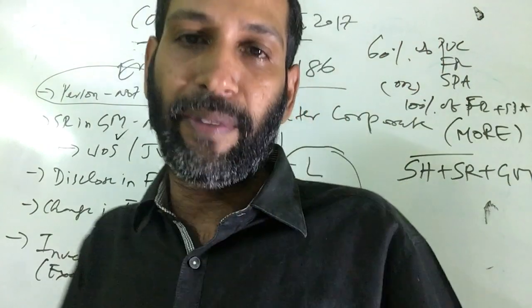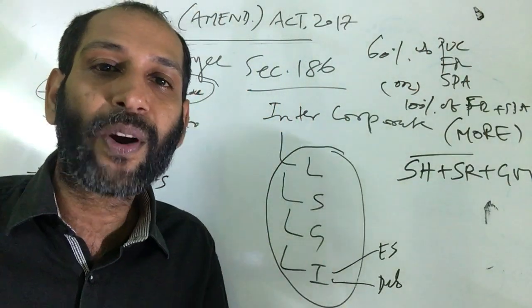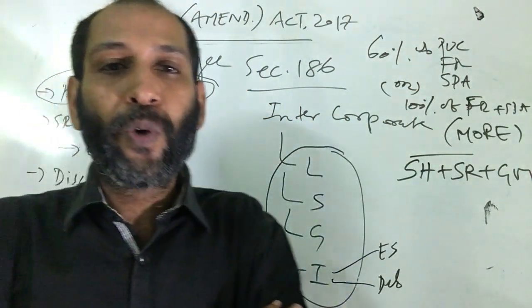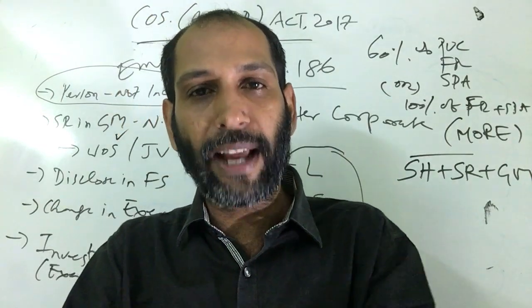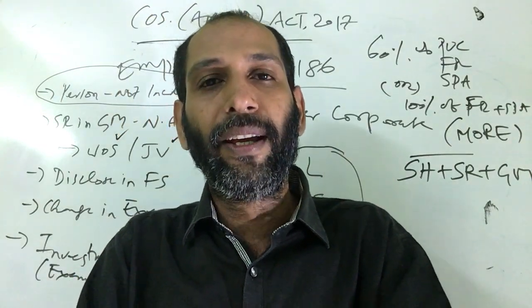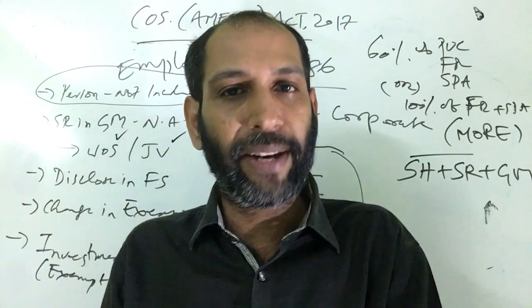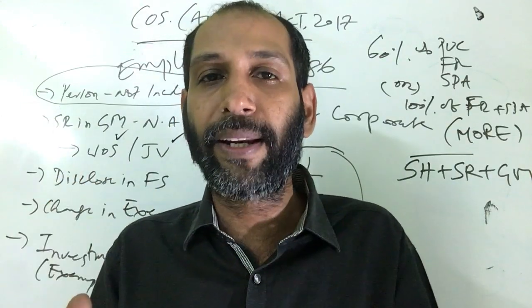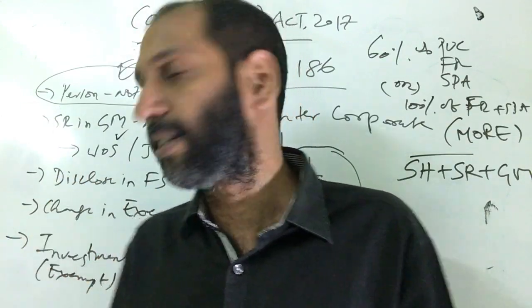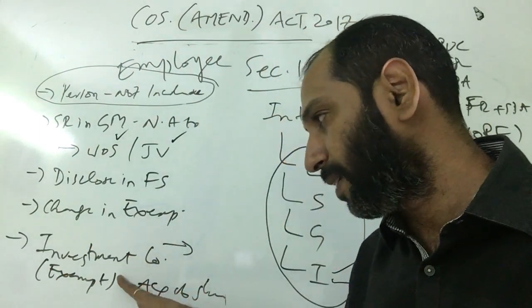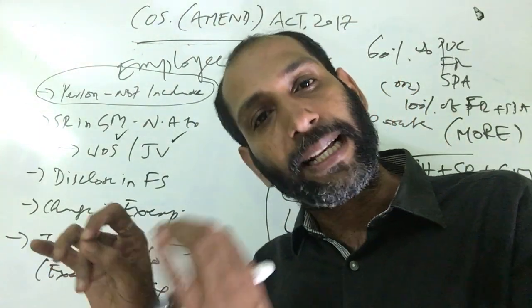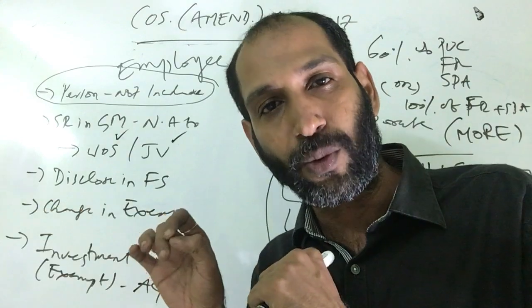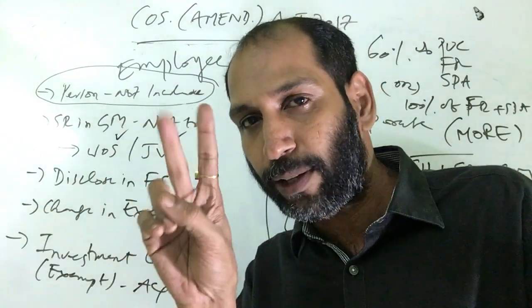Now coming to the last amendment, which is very important. That amendment is brought in the exemption. You all know section 186 is not applicable to a banking company, investment company, etc. You have an exemption. Now there is an amendment in the investment company concept. The new amendment is that an investment company will be given exemption from attracting section 186 provided either of the two conditions is satisfied.